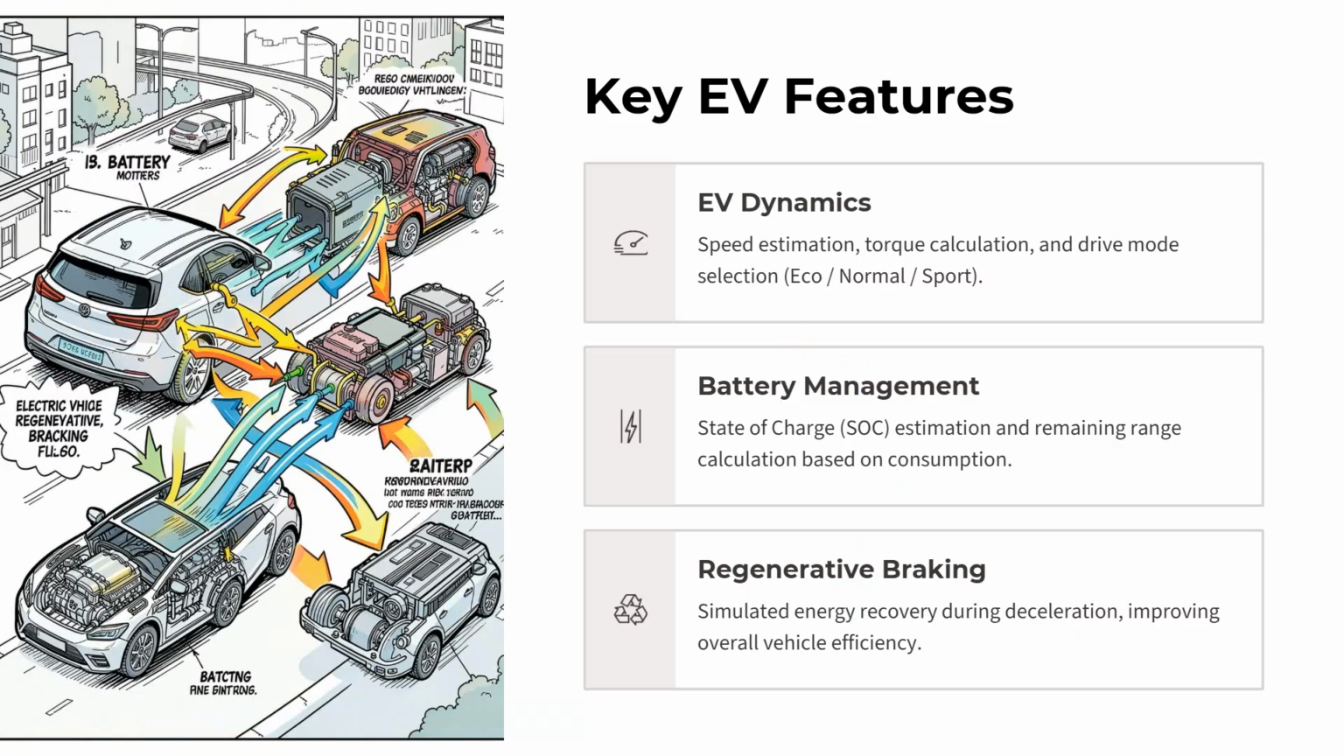What are the different features that we have? The first one is EV dynamics: speed estimation and torque calculation. For example, those who have driven EVs know you can have eco, normal and sport modes, with different speed dynamics. Then we have battery management: state of charge estimation and remaining range, because in EVs the main thing to take into consideration is the state of charge and also regenerative braking.